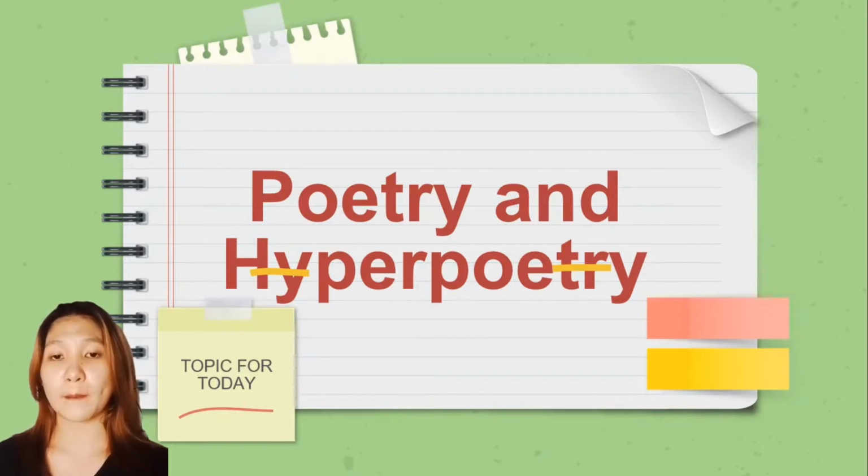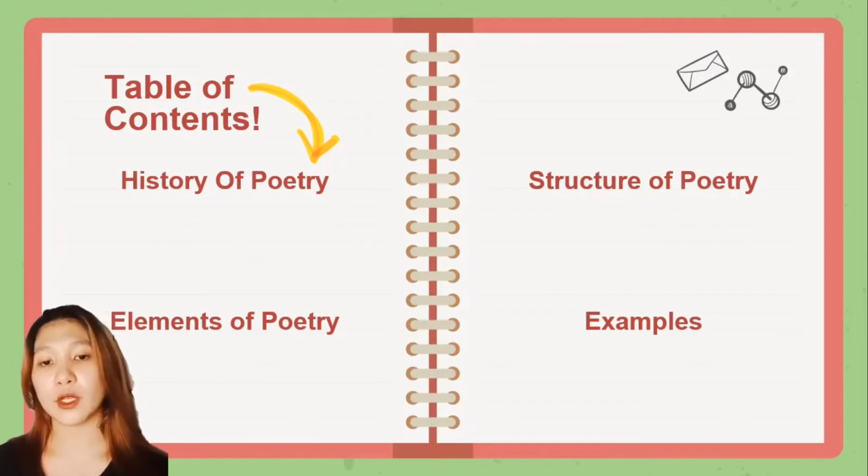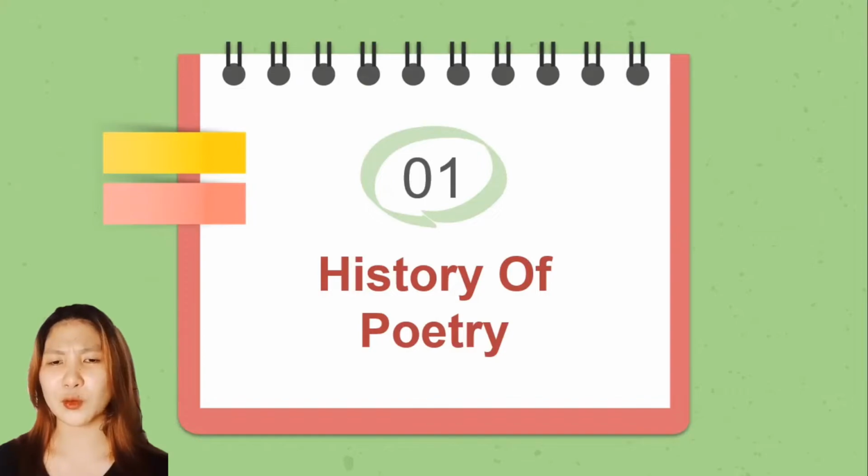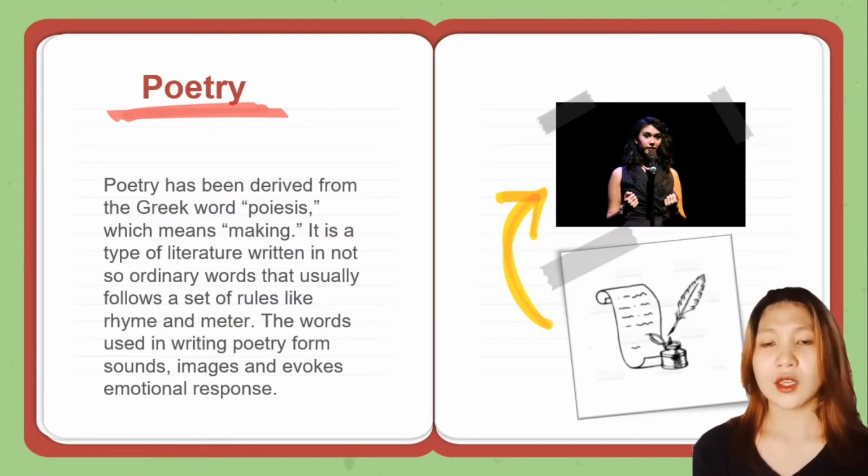My topic is about poetry and hyperpoetry. In this lesson, we have the history of poetry, elements of poetry, structure of poetry, and examples. And now, what is poetry? Poetry has been derived from the Greek word poiesis, which means making.